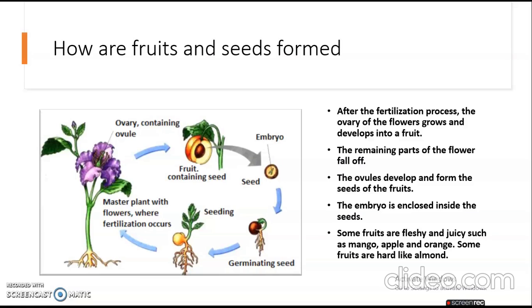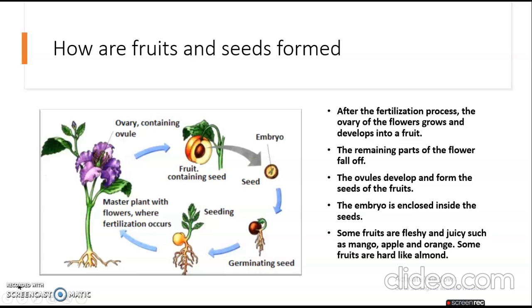Then the embryo is enclosed inside the seeds. Some fruits are fleshy and juicy, such as mango, apple and orange. Some fruits are hard like almond. Let me explain it to you in simple words. When the fertilization process is done, after that the ovary of the flower grows and develops into a fruit. It becomes a fruit. Whatever remaining parts of the flower are there, they fall off.